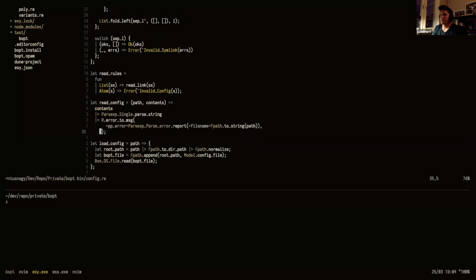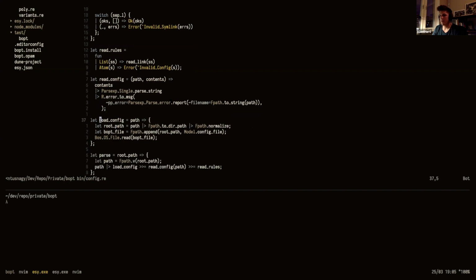And let's go down here. So we have the read rules. We don't need to talk about everything here, but basically our program starts with reading a path, and this path will point hopefully to our file, and then we load the config.